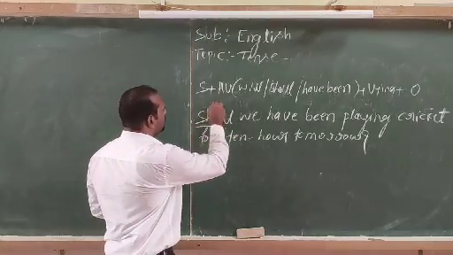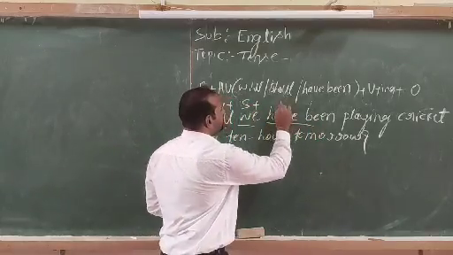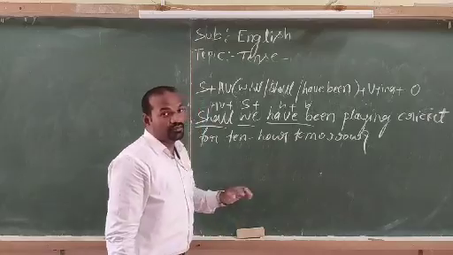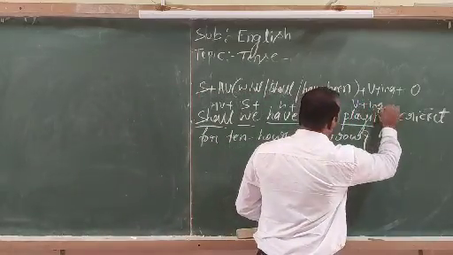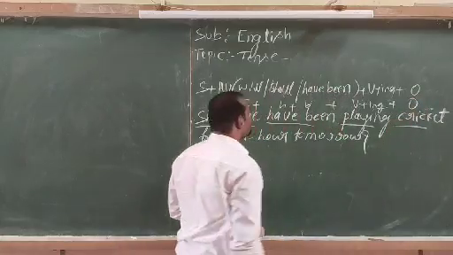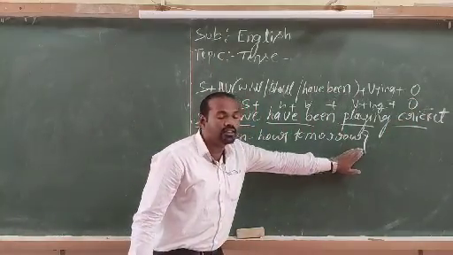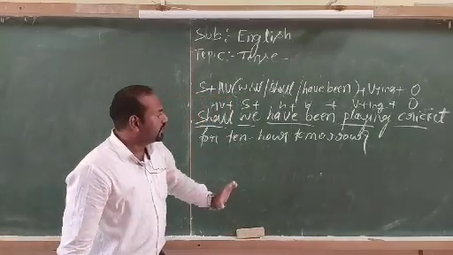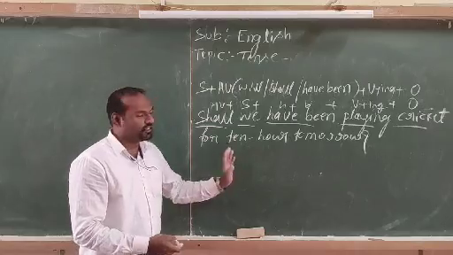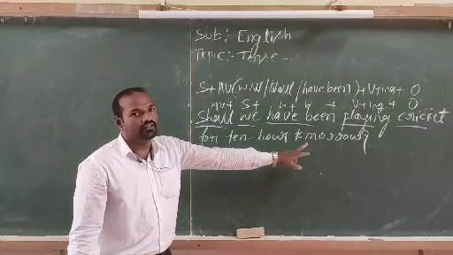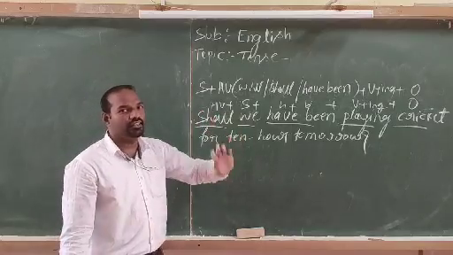Here shall represents helping verb, we represents subject, have been represents future perfect continuous tense, and playing represents verb in first form. Then the rest of the sentence represents object, and at the end of the sentence we put a question mark because it is a yes or no type of interrogative sentence. So we are asking a question here. That is why we have to put a question mark at the end of the sentence. So this is the structure of the future perfect continuous tense.